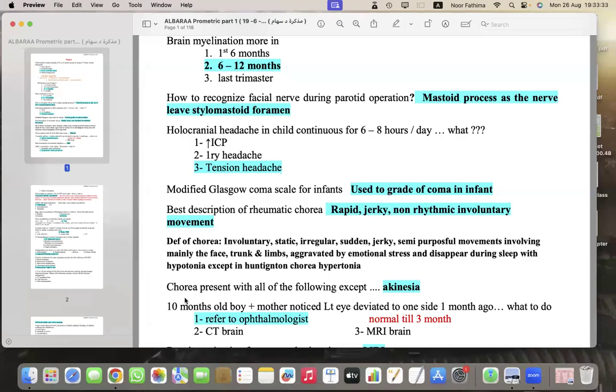So what's the question on chorea? Chorea can present with all of the following, except, and they'll give you options. You have to tick akinesia, means they will not present like motionless. Akinesia means no motion, right? They will not present like motionless. Usually there will be some movement. There is always movement. So it's an involuntary movement, which will be irregular, sudden, jerky, involving the face, trunk, and limbs. So akinesia will not be a characteristic of chorea.